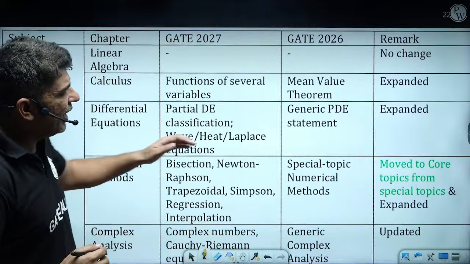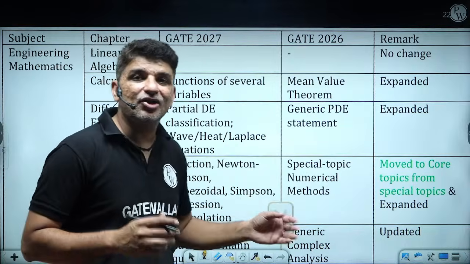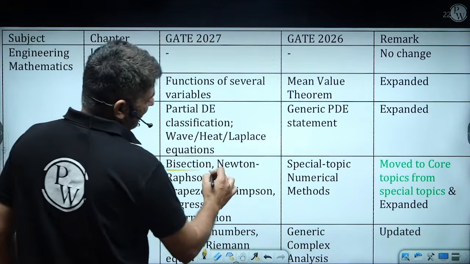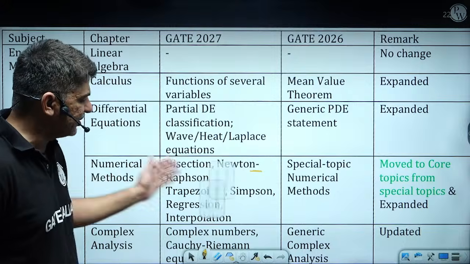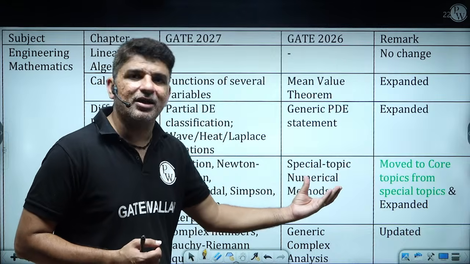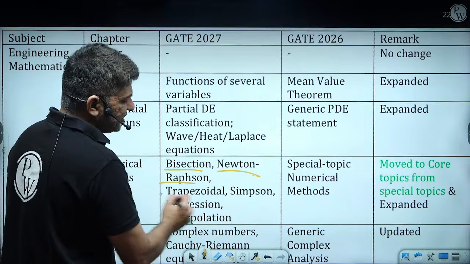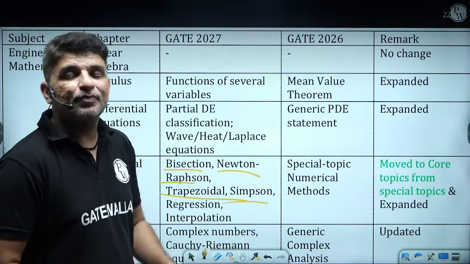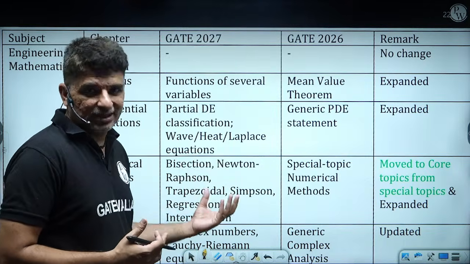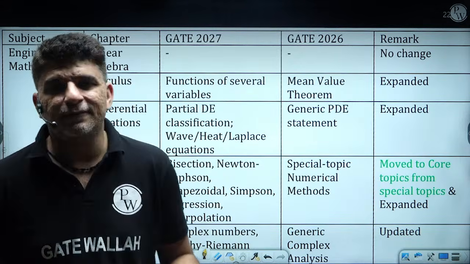Okay, so now that numerical method special topic has been added into the core topic, and if you see, he has mentioned very specifically, very categorically, bisection, Newton-Raphson, trapezoidal, Simpson, regression, interpolation. All these methods we used to study in numerical methods. But now he has mentioned these topics as bisection, Newton-Raphson, trapezoidal, Simpson's. So probably what he means to say is, guys, you have to put more emphasis on these. Though more or less, these are only the numerical methods which you have.